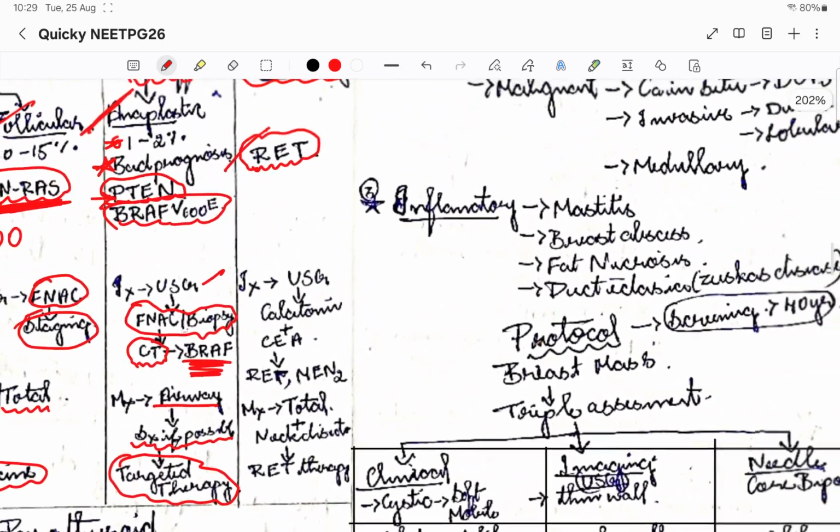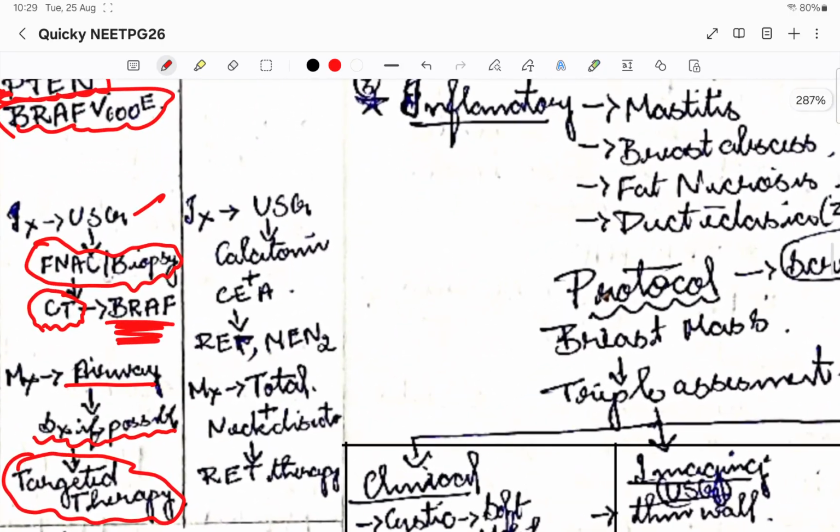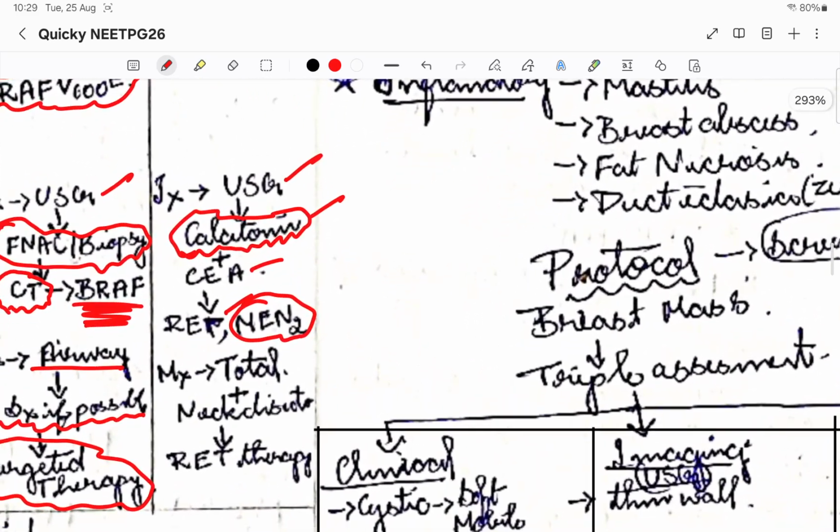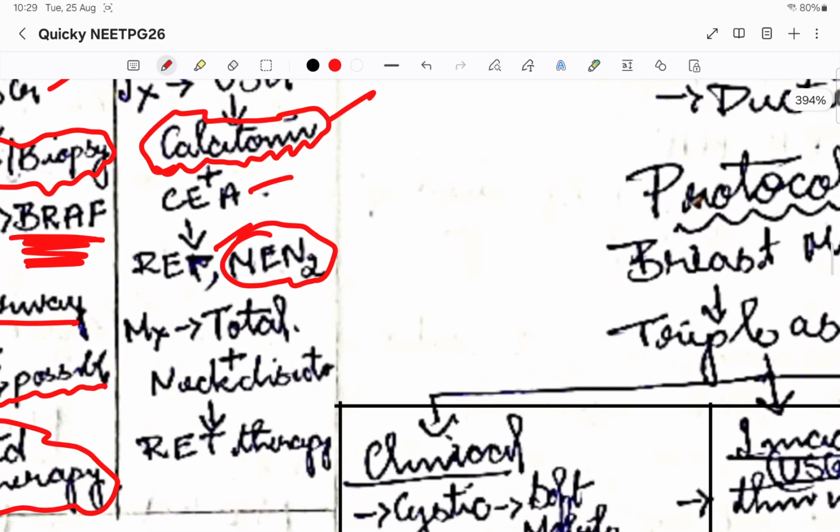Then coming to management of medullary thyroid carcinoma, the stroma. Here also we'll be doing the USG, but not TSH, it is going to be calcitonin, because medullary cancer arises from parafollicular cells. So calcitonin levels we are checking. Then we'll do the gene testing, that is CEA and RET and MEN2. I'll come back to what MEN syndrome is at the last when we discuss the adrenal gland. So in MEN2, the medullary thyroid carcinoma is involved. Okay, MEN2A.